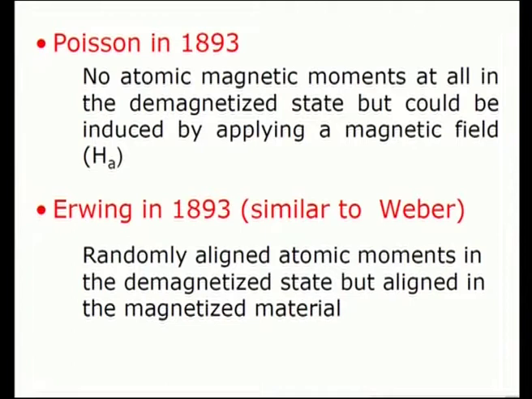Then Irving in 1893, similar to Weber, proposed that atomic moments are randomly aligned in the demagnetized state, but aligned in the magnetized material. Now we see the domain properties of ferromagnetic materials.